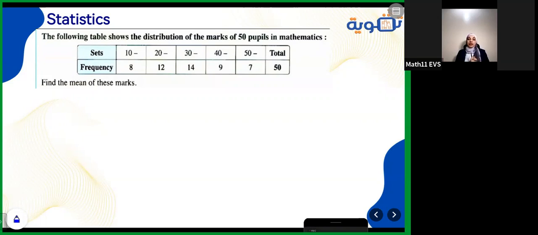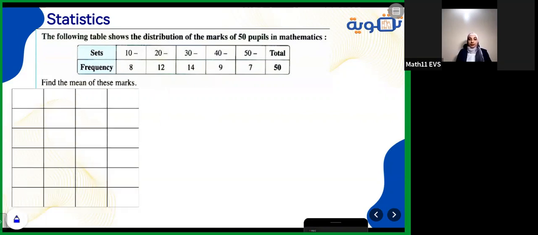Let's start with finding the mean here. How to find the mean for this set of values? Before that, in the previous year, you studied finding the mean by adding all the values he gives you divided by their number. Here, for distribution of some sets, we need to get it using the table.